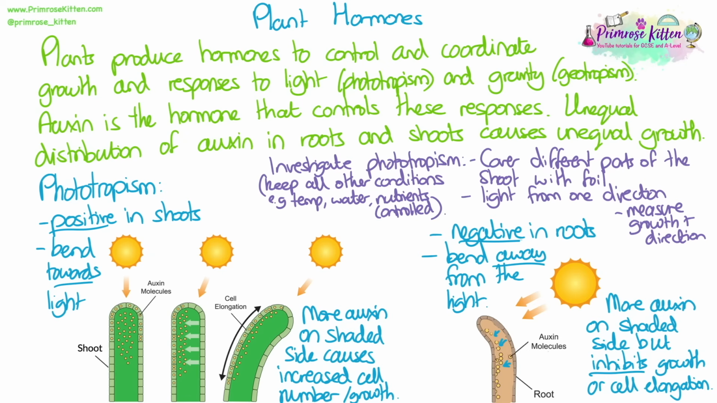As well as repeating the experiment plenty of times with lots of different seedlings so that you can take good averages, you should also make sure to keep all other conditions that could affect the growth of the shoots the same. So temperature, water, the amount of nutrients, all of these need to be controlled if they could potentially affect the growth of the plant in the experiment. So the only factor we should be changing is where light is hitting the shoot.